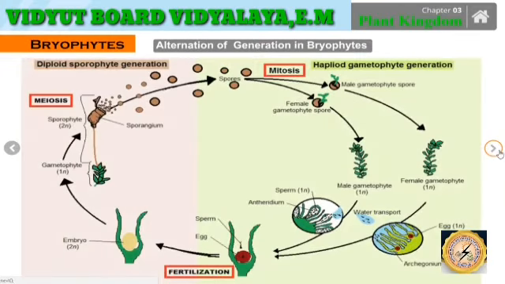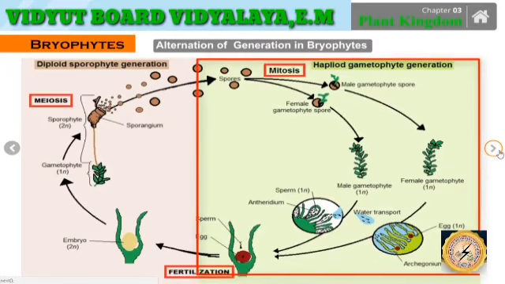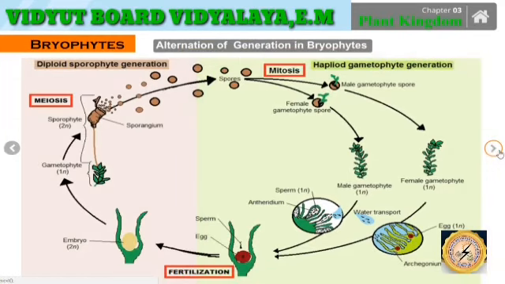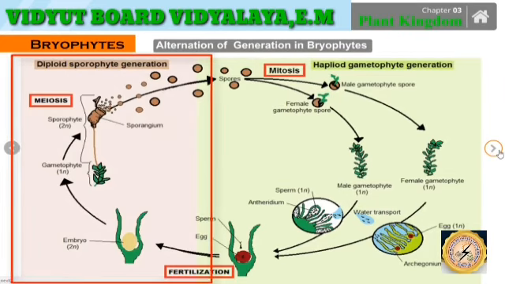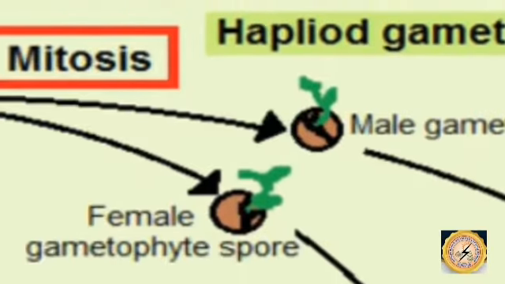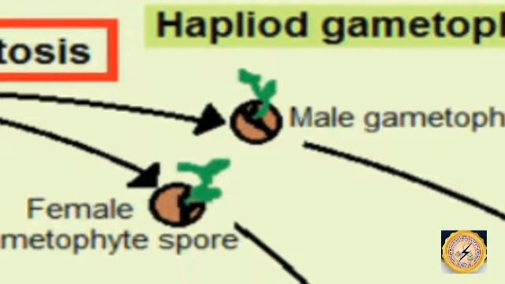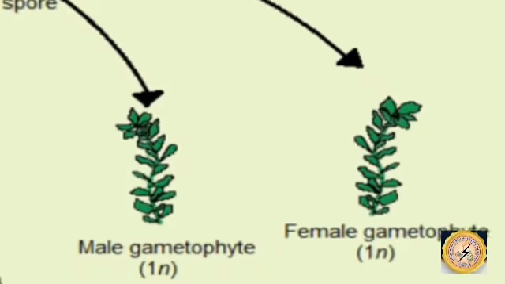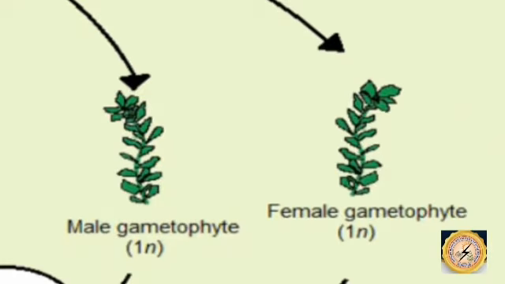This is the entire structure of the diploid and the haploid stages. On one side, meiosis, and on the other side, mitosis. The spores undergo mitosis to produce the male and the female gametophyte spores, which later form the male gametophyte and the female gametophyte, which are haploid in nature.